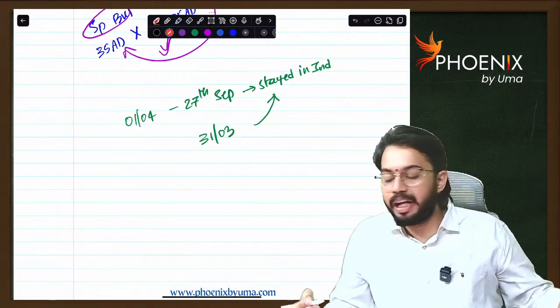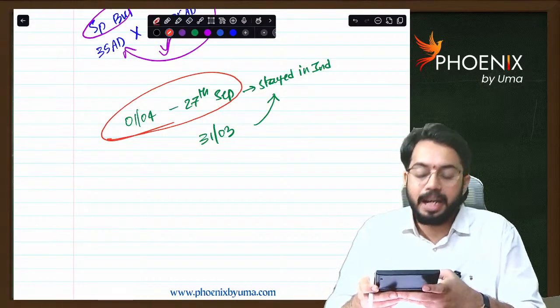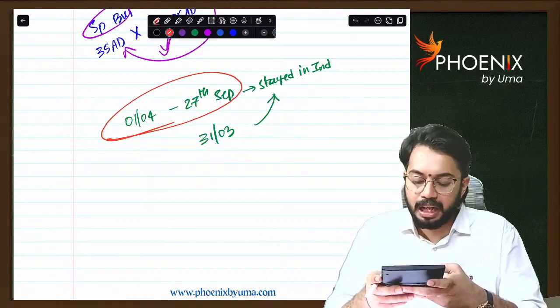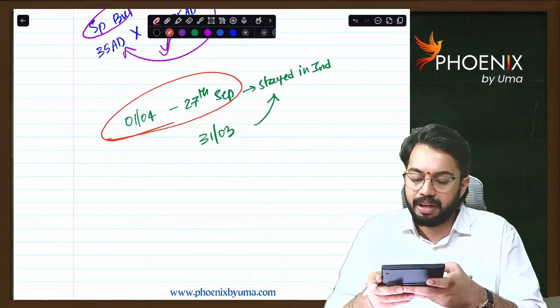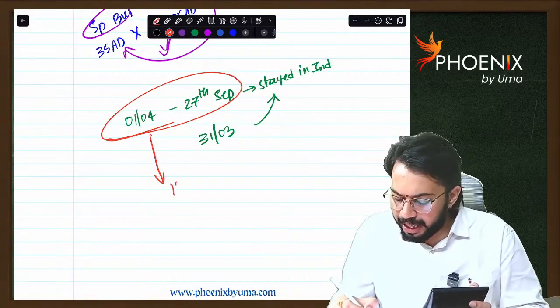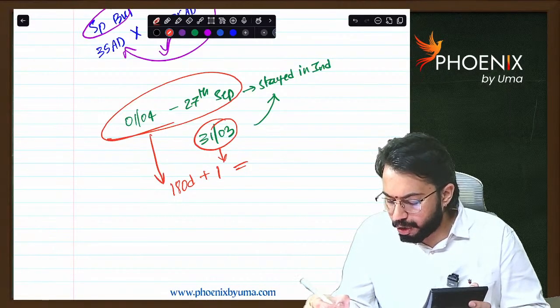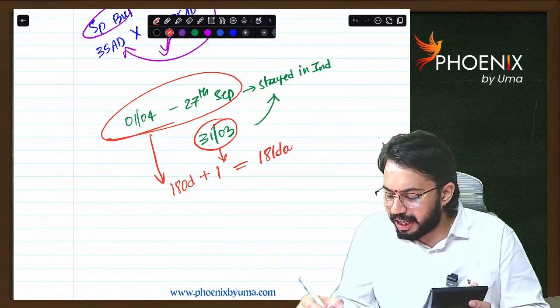So shall we calculate the number of days? 1st April to 27th September. How many days? April 30, May 31, June 30, July 31, August 31, September 27. So 180 days plus 31st March 1 day. Total 181 days they stayed in India.